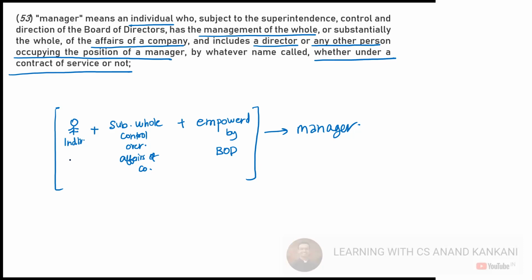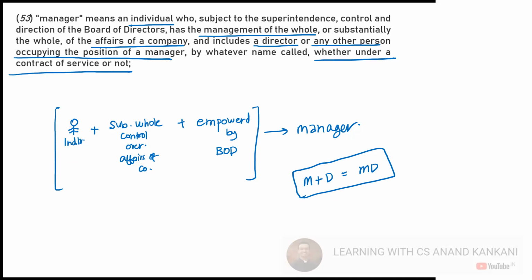Okay. So that's where you get the definition of the managing director, right? So the manager plus the director becomes the managing director. Got it? You often hear this term managing director. So what does this word managing director mean? Managing director means he's a director who is also the manager.